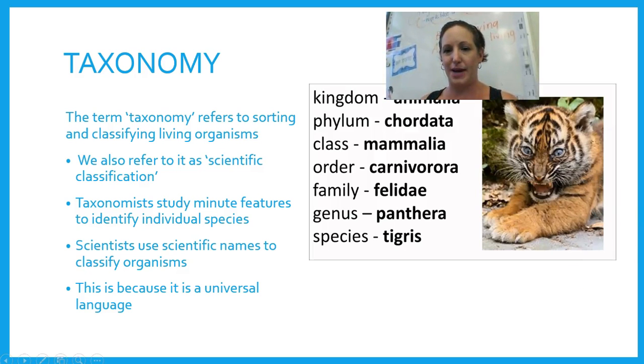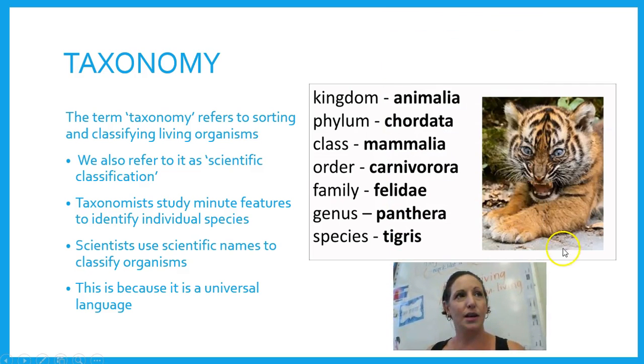So let's have a look. Oh, this is about a tiger. Let's have a look. Tiger, they're in the kingdom of Animalia. They're in the phylum of Chordata, which means they have a backbone. They are in the class of Mammalia, which means that they are a mammal. The order of Carnivora, which means that they are carnivores and they eat meat. They are in the family of Felidae, which is the family of cats. They are in the genus of Panthera, which means great cats. So that's our big main strong cats like lions and tigers. And they are the species of tigris. So their scientific name is Panthera tigris. And our lion that I spoke of was Panthera leo.